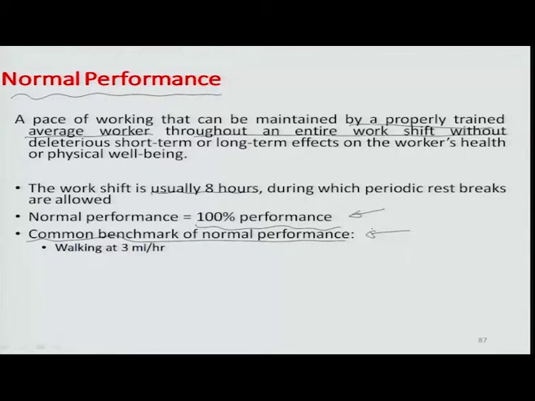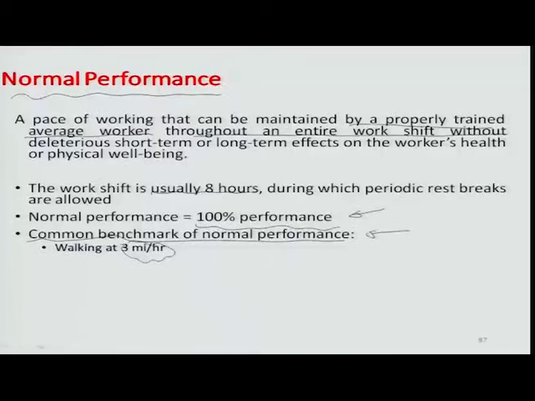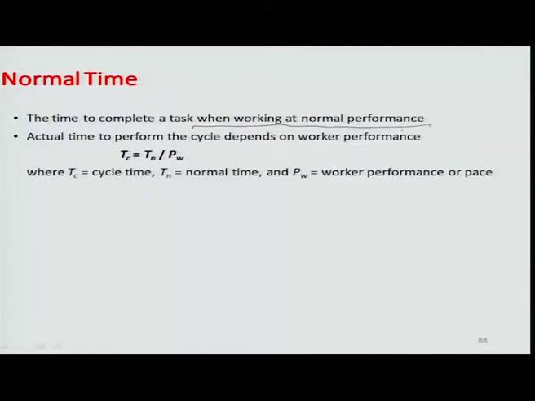For example, if a person is walking at a certain speed, a normal human being walks at typically 3 miles an hour. So, that is the normal performance of an average adult individual executing this action of working. So, I think in this case as well, in manual systems as well, just as we learned prior in the case of work systems generally, the time to complete a task when working at a normal performance is really related to the total cycle time that a person would take multiplied by the worker performance or pace.